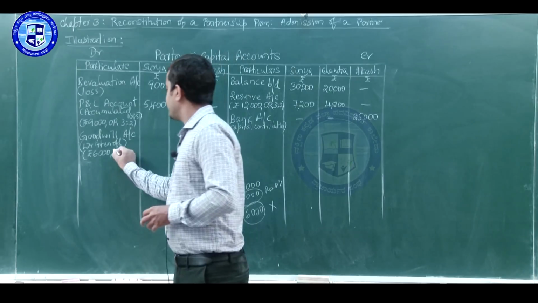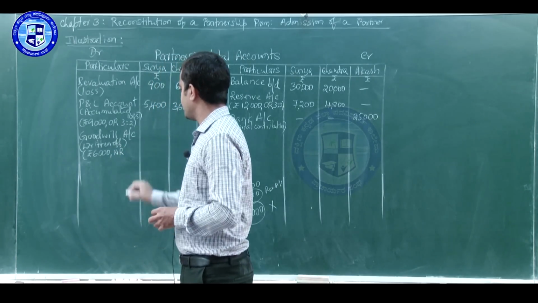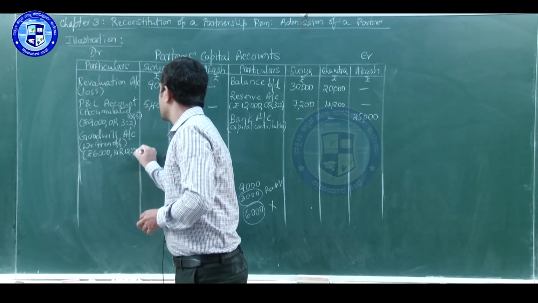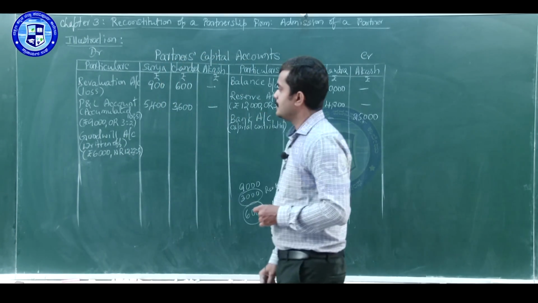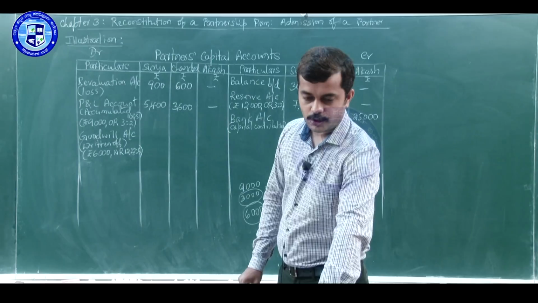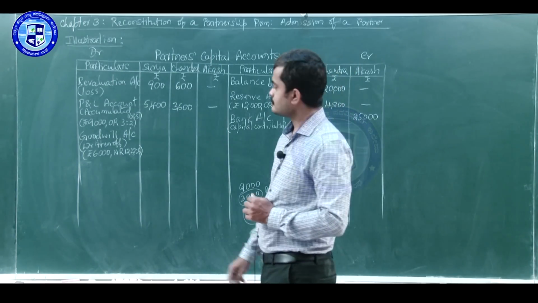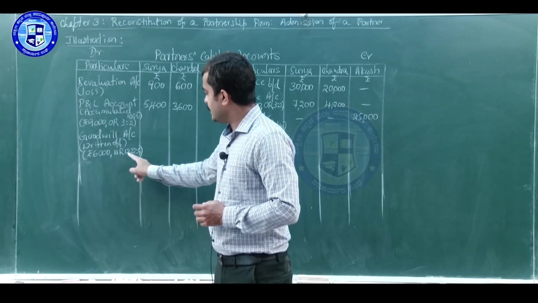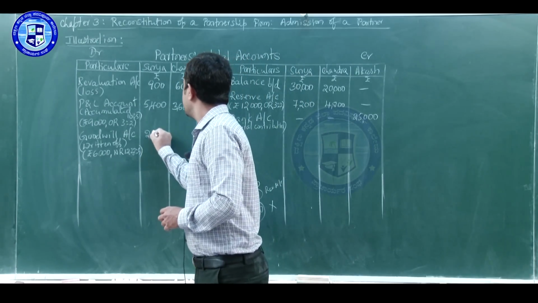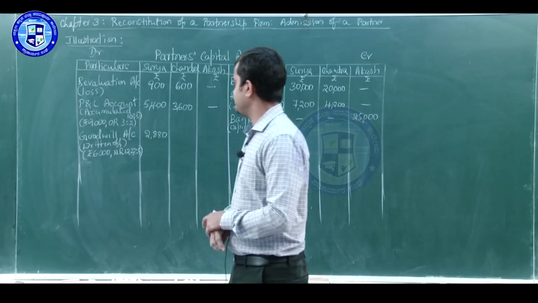New ratio we have to take, we already calculated a new ratio 12:8:5. So, Surya's share in goodwill for writing off is 6,000 into 12 divided by 25, 2,880.